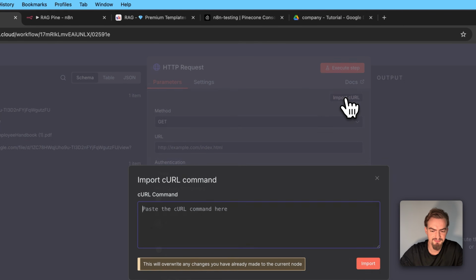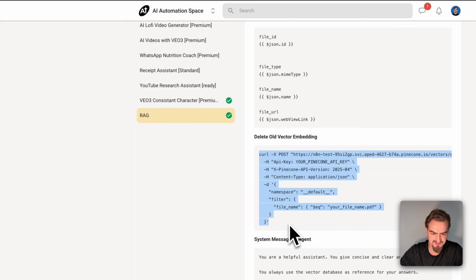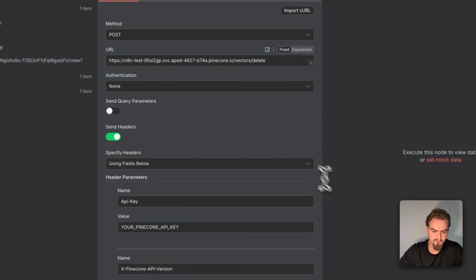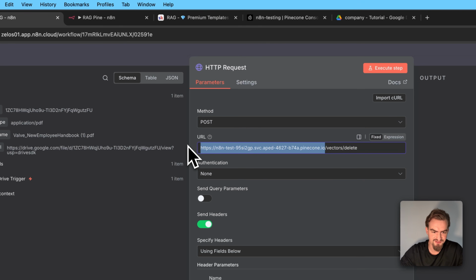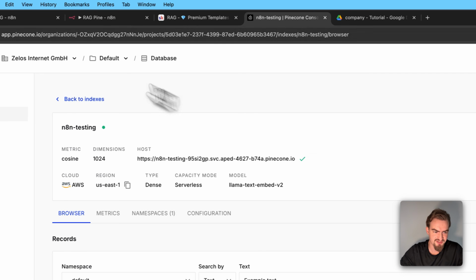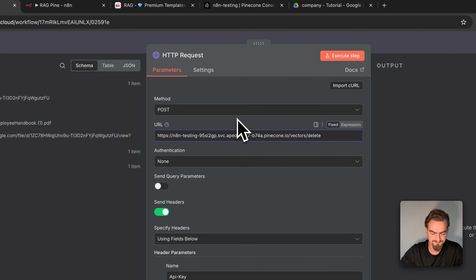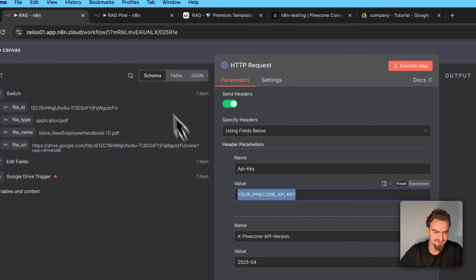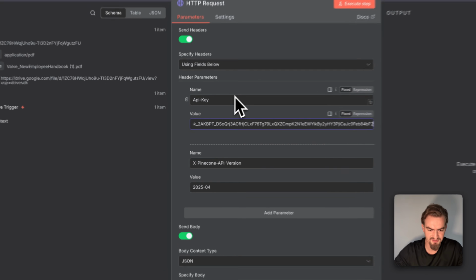Here you click import curl and simply copy and paste what is under delete old vector embedding and paste it here and click import. First, you need to replace this URL. For that, you go to your Pinecone and copy here under host this URL and replace it. Then you scroll down here and you need to provide your API key. It's the same we obtained before and paste it here.